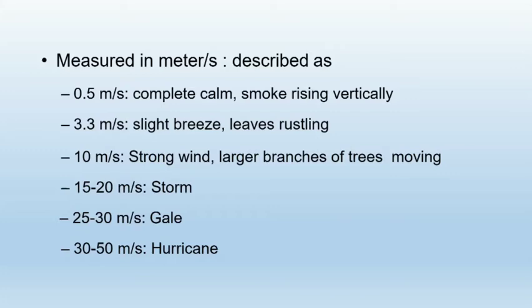If it is 15 to 20 meter per second, then it is a storm. If it is 25 to 30 meter per second, then it is more than a storm, called a gale. And last one, if it is 30 to 50 meter per second, then we call it a hurricane.